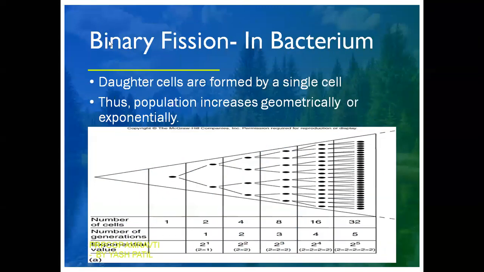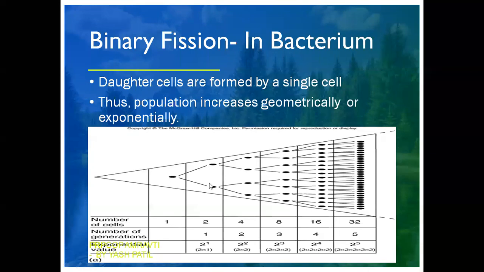So here we are studying growth in the case of bacterium, and bacteria reproduce with the help of binary fission. So daughter cells are formed by a single cell in this case. Thus population increases in this case geometrically and exponentially. As we can see here, this is the number of cells, this is the number of generation and exponential value. Here this cell, as you can see my cursor, is the parent mother cell.